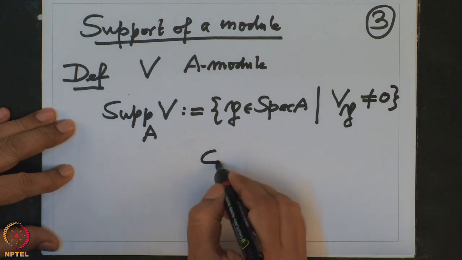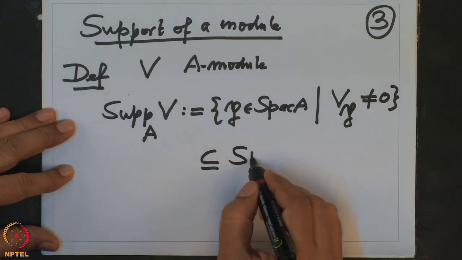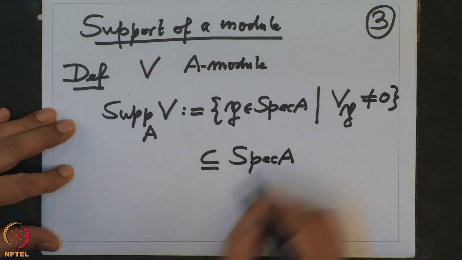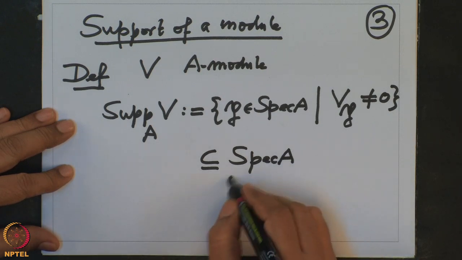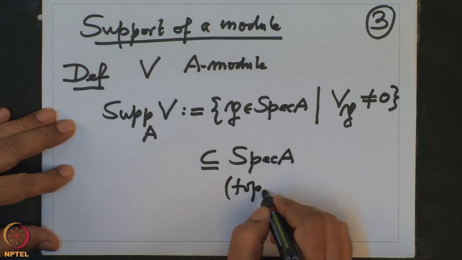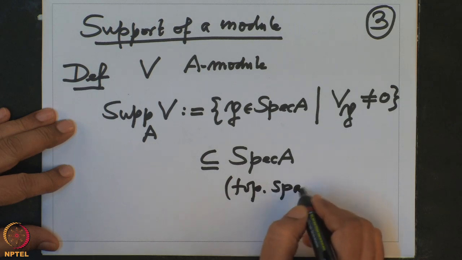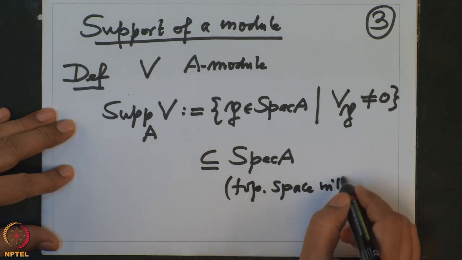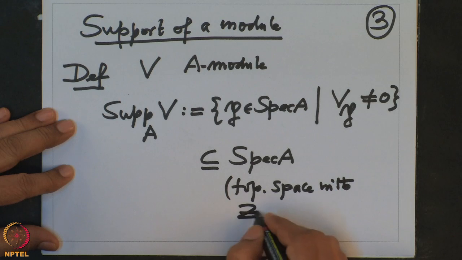This is a subset of the spectrum. And note that this is a topological space with the Zariski topology.